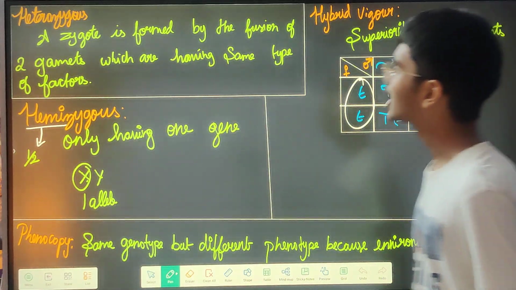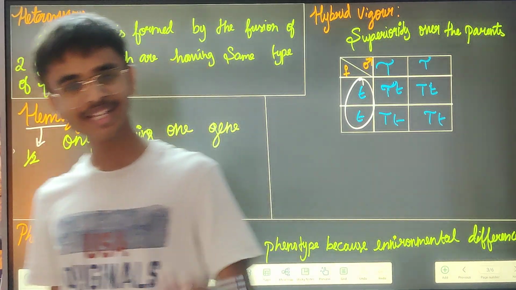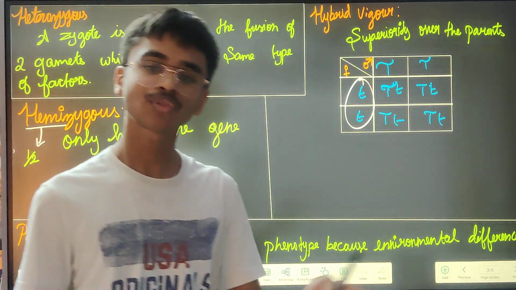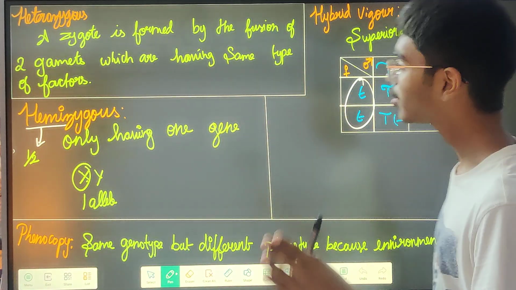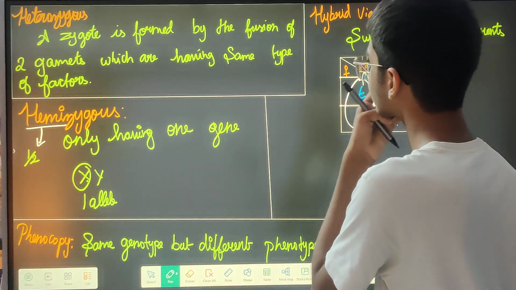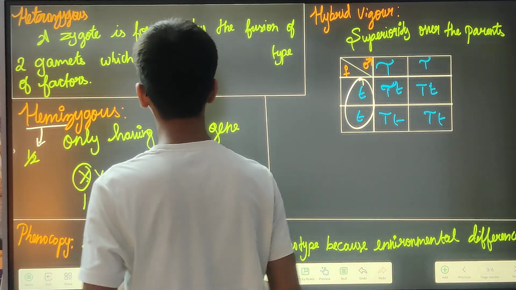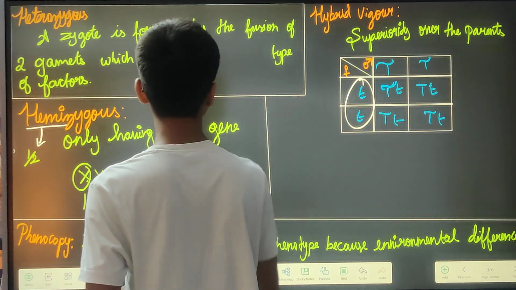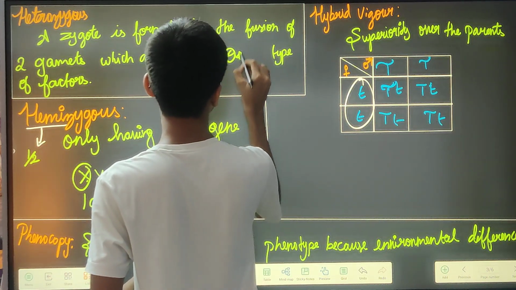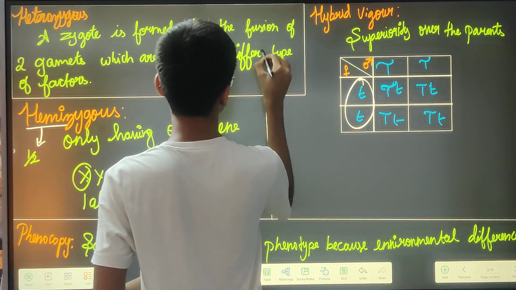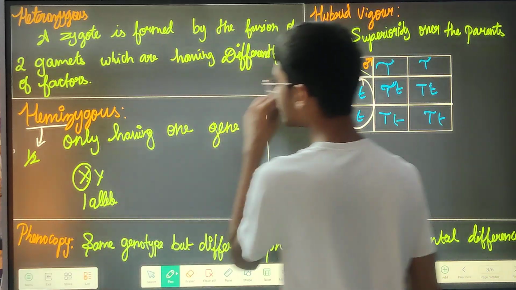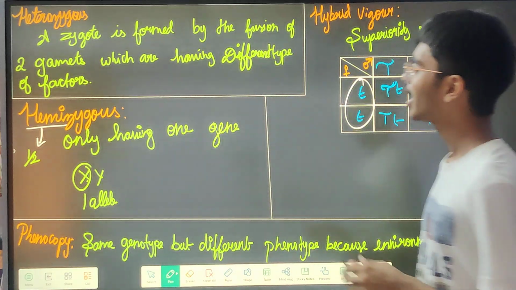Now, coming to heterozygous. What is heterozygous? It is also a zygote that is formed by the fusion of two gametes with different, unlike homozygous where we have the same type, different types of factors. That is what heterozygous means.